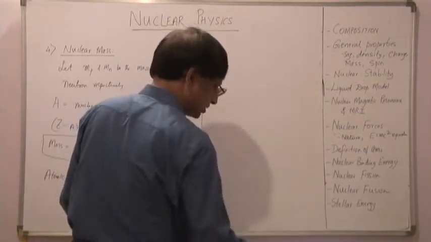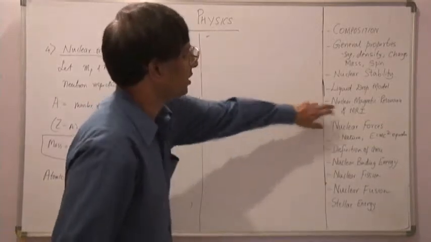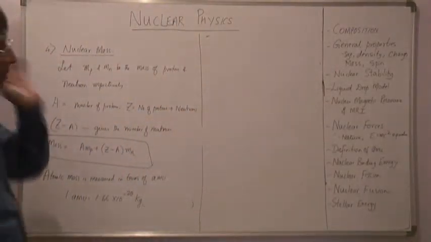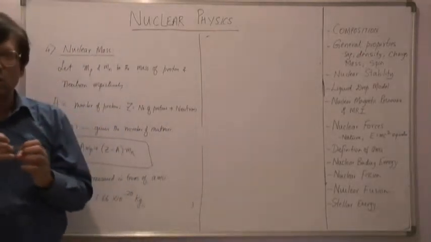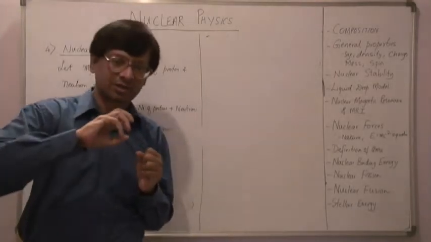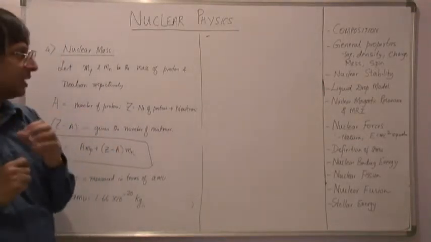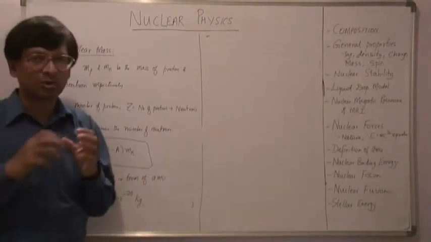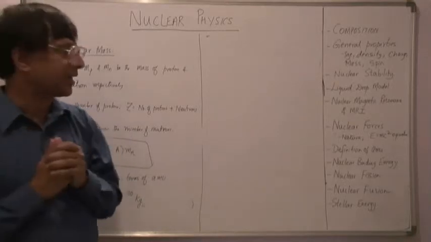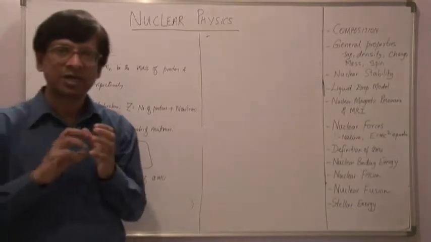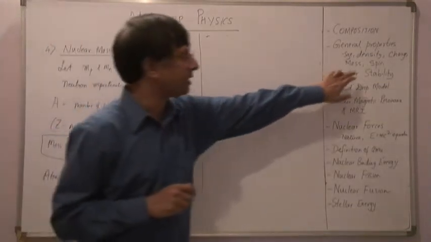We will be revisiting this concept of spin when we discuss nuclear magnetic resonance. So basically what happens is the nucleons, that is the protons as well as the neutrons inside the nucleus, have a spin and an angular momentum. Much similar to the Earth itself rotating around its own axis, we can consider the nucleus itself as rotating or having a spin. So that is what we mean by spin.